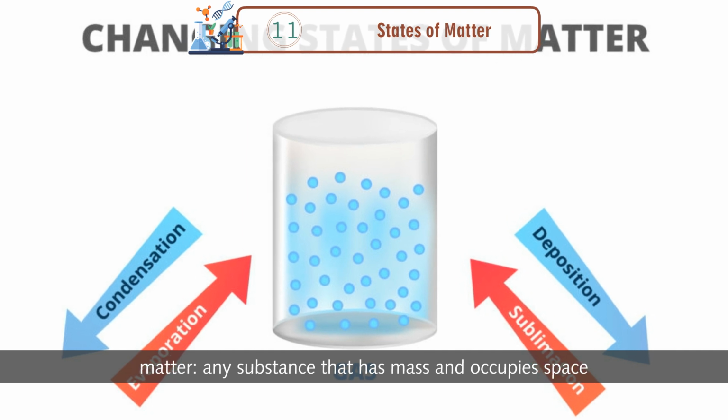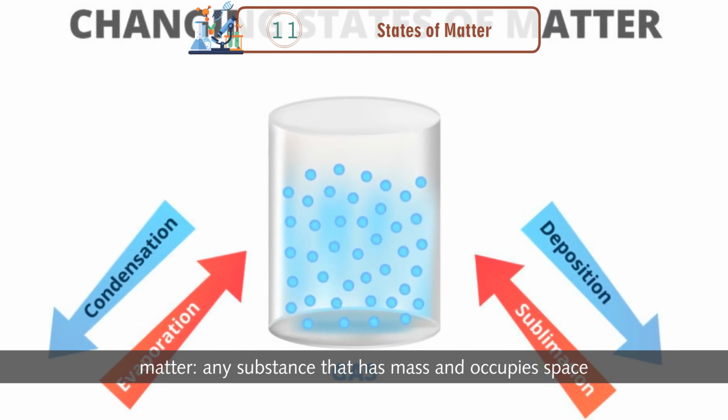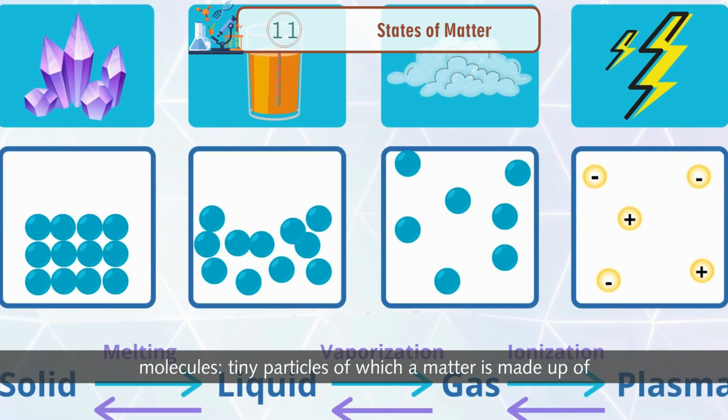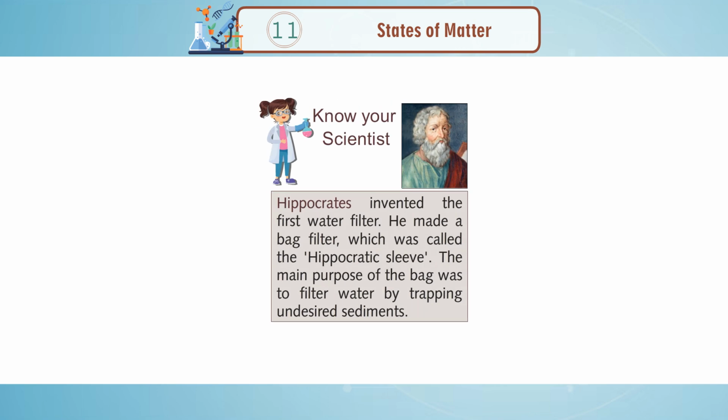Matter is any substance that has mass and occupies space. Molecules are tiny particles of which matter is made up. Know your scientist. Hippocrates invented the first water filter. He made a bag filter which was called the Hippocratic sleeve. The main purpose of the bag was to filter water by trapping undesired sediments.